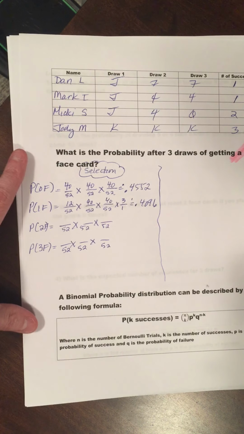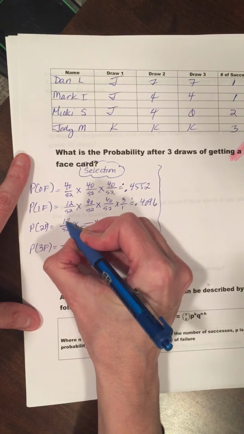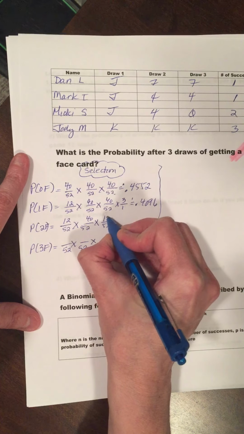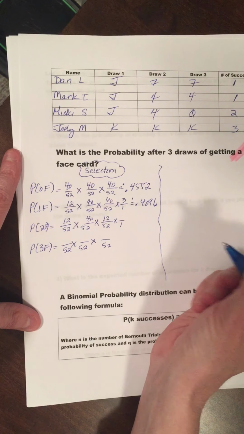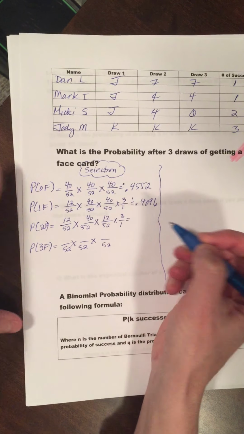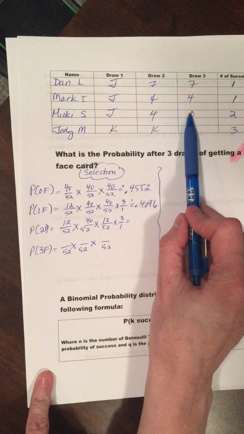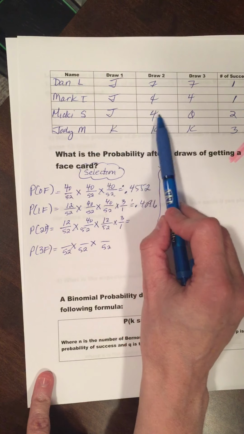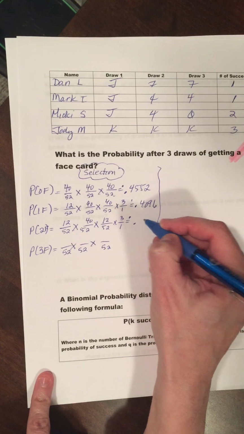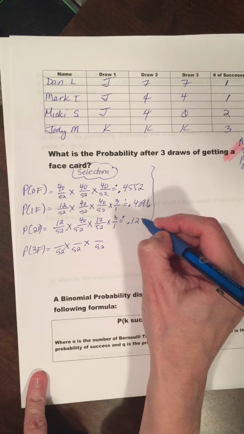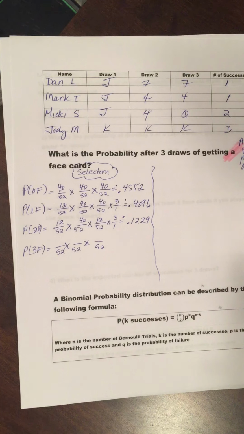2 face cards was Miss Staples. She went face, number, face. But again, with Miss Staples' draw, you have to also consider order, because it could have went face, face, number, or it could have went number, face, face. So when I calculate the probability for what occurred for Miss Staples, we're roughly at 12%.